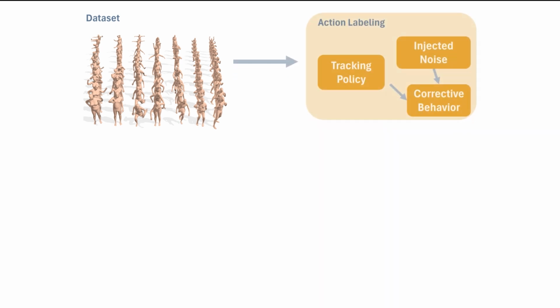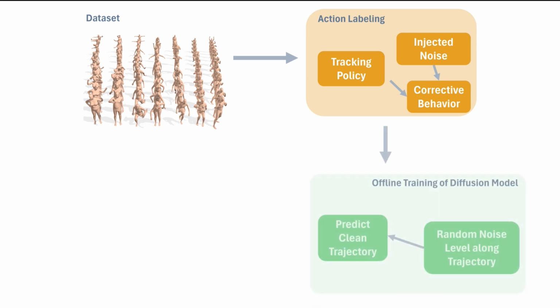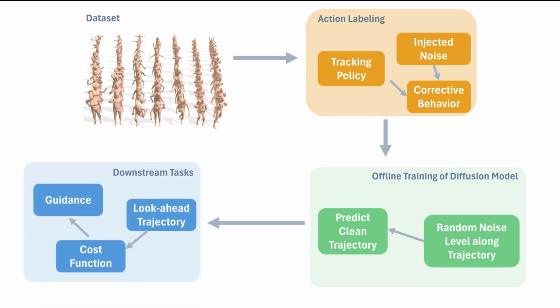Our framework comprises three stages. First, we obtain action labels by using a tracking policy to follow kinematic trajectories from a subset of AMASS. During the expert rollout, we introduce noise into the actions to perturb the states and collect corrective behaviors. Second, we train a joint state-action diffusion model offline. Finally, for new tasks, we leverage the unconditional model's look-ahead trajectory to optimize task-specific costs through classifier guidance.